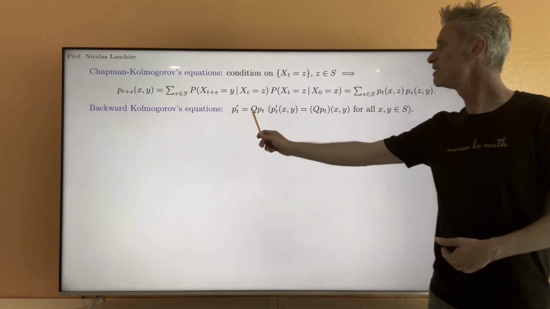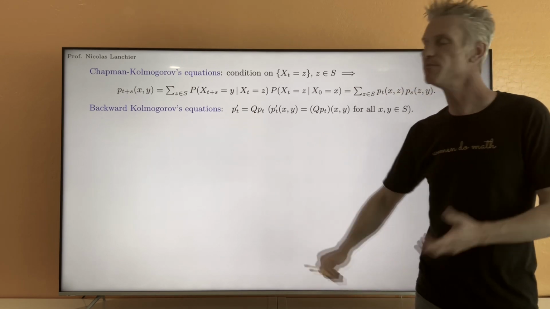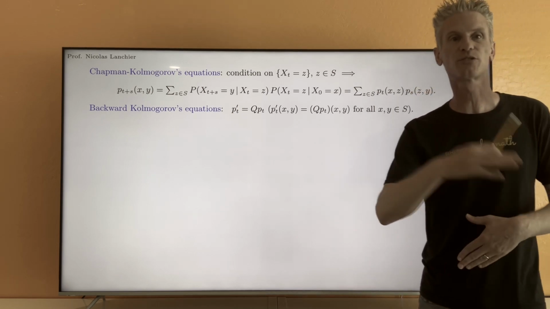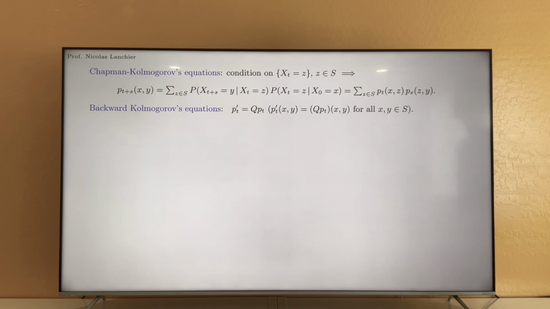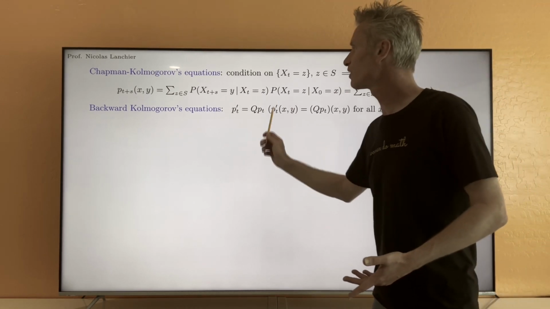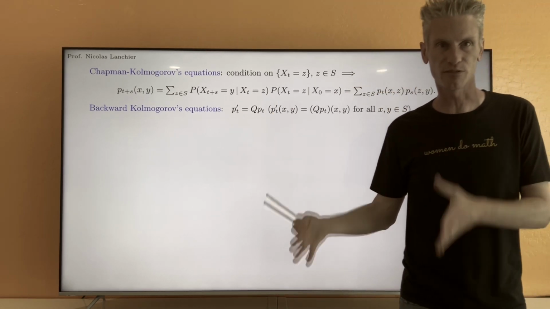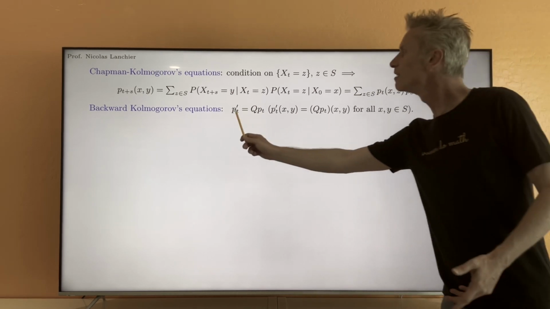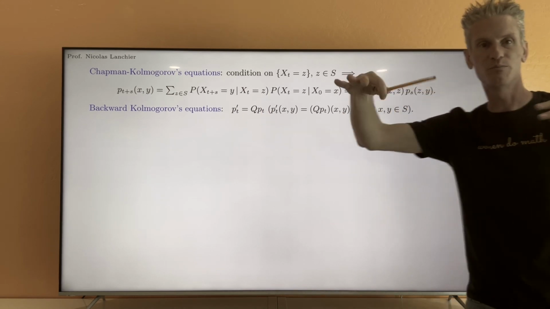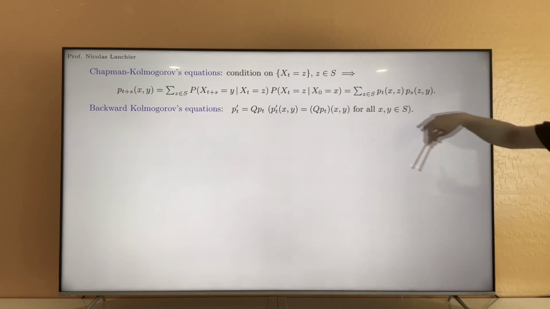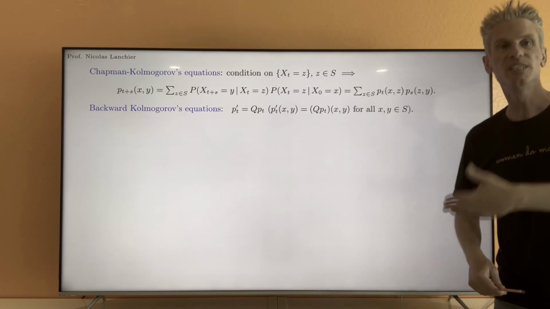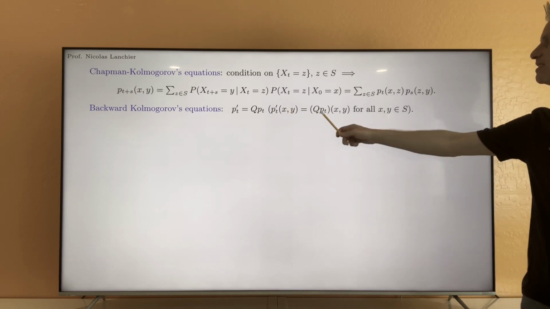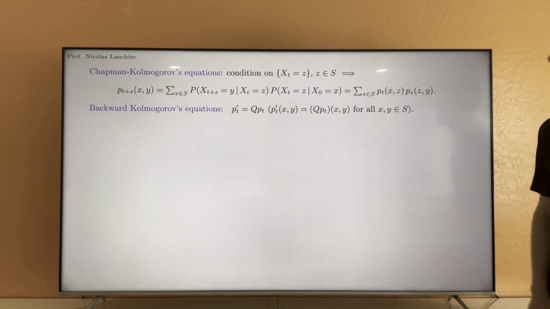The derivative of P_t is equal to Q P_t. Here the derivative means time derivative, and the derivative of the matrix is just the matrix of the derivatives. That's just the way it's defined. So that's an ordinary differential equation, but written in matrix form. It's exactly the same as saying that we have the equation coefficient by coefficient, and so for all states x and y that might be equal or different, we have that P_t'(x,y) is equal to (Q P_t)(x,y). All right.